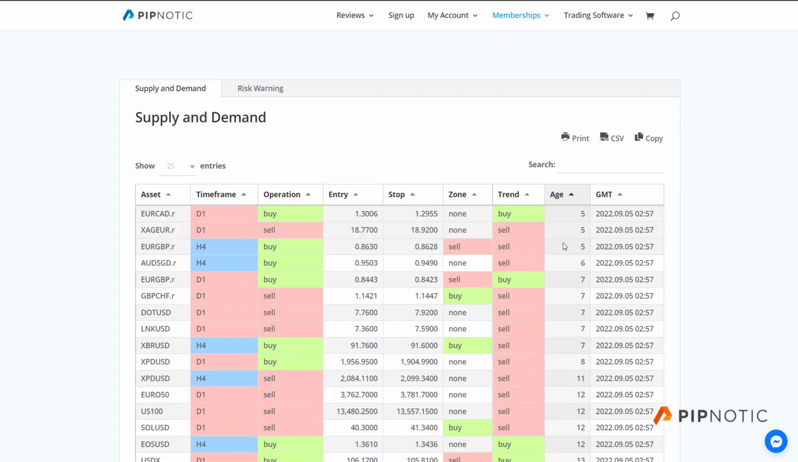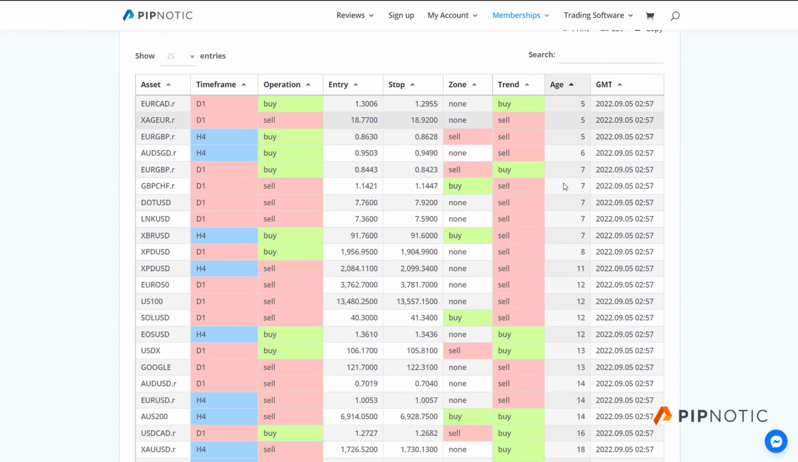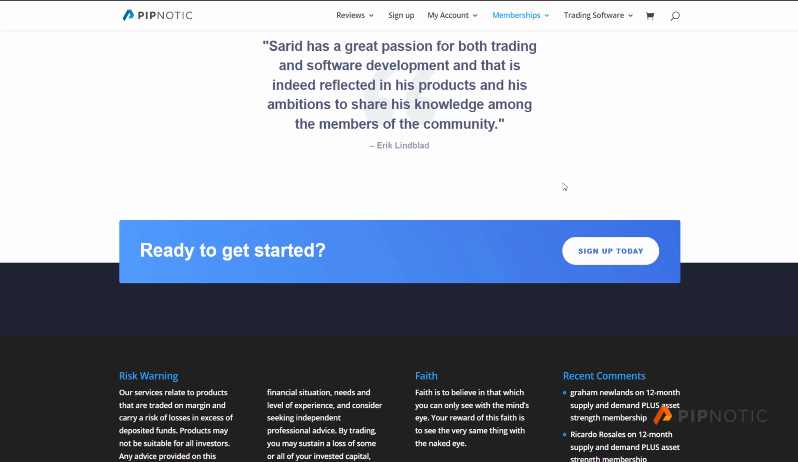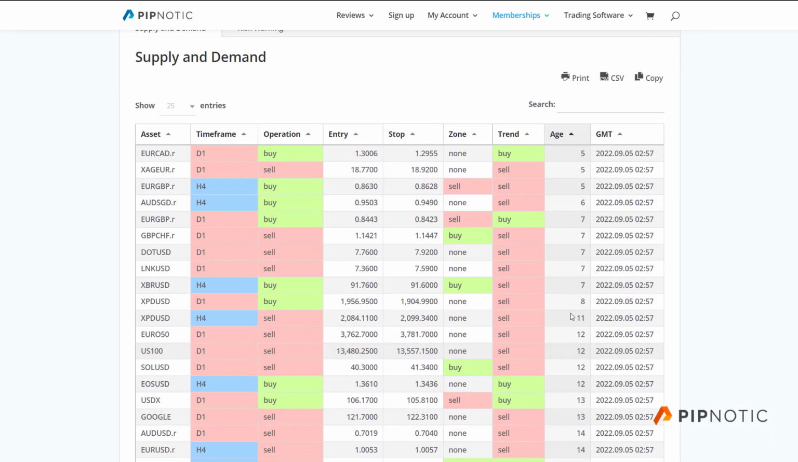Then we have something here called age. And the age is telling us something about the age of the area. So how long ago this area of demand was created. And it was created 7 4-hour bars ago. Okay, and so we have, where are we? Yeah, so 28 periods ago on a 4-hour chart, this area of demand was formed. Okay, and then we have, of course, the time, GMT, when this signal or this alert came in from the server in Germany.